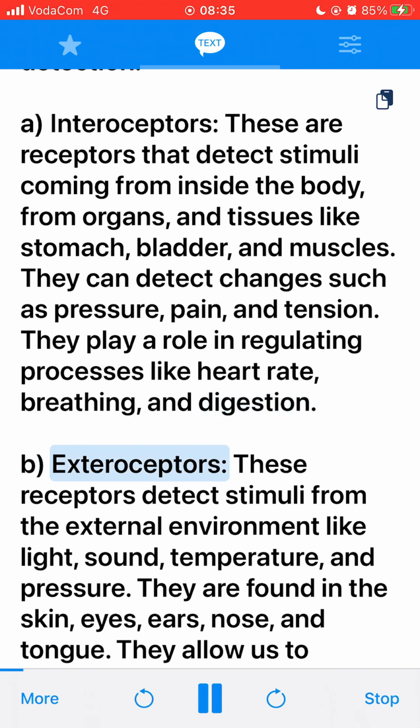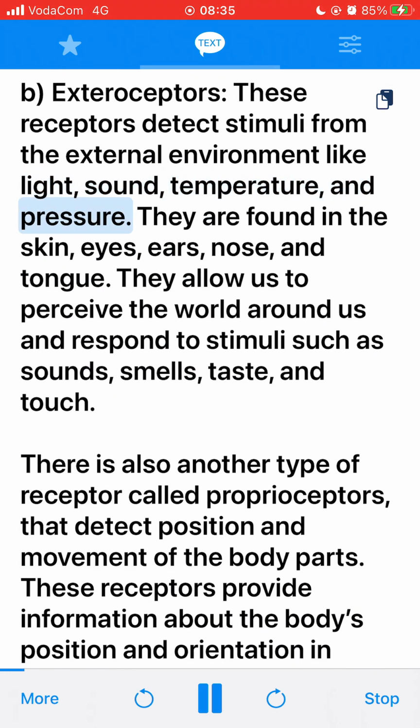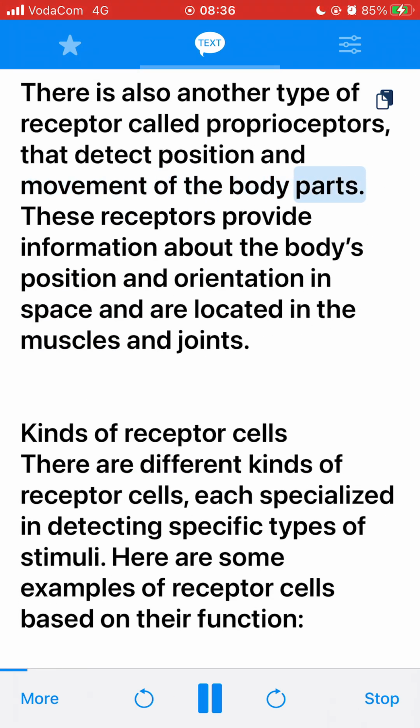B. Exteroceptors. These receptors detect stimuli from the external environment like light, sound, temperature, and pressure. They are found in the skin, eyes, ears, nose, and tongue. They allow us to perceive the world around us and respond to stimuli such as sounds, smells, taste, and touch. There is also another type of receptor called proprioceptors that detect position and movement of the body parts. These receptors provide information about the body's position and orientation in space and are located in the muscles and joints.